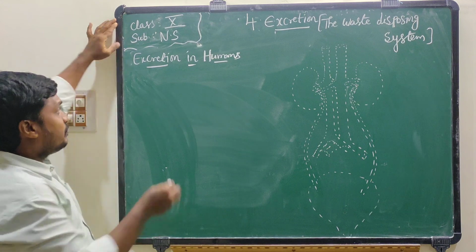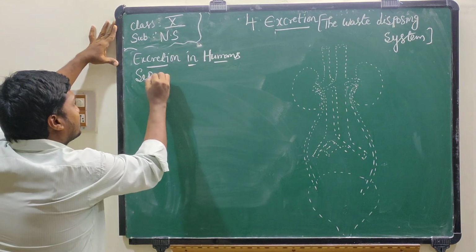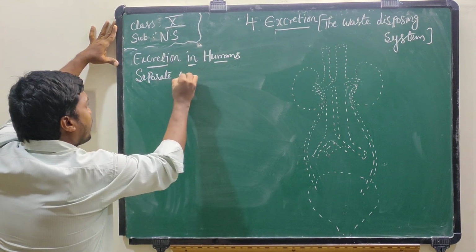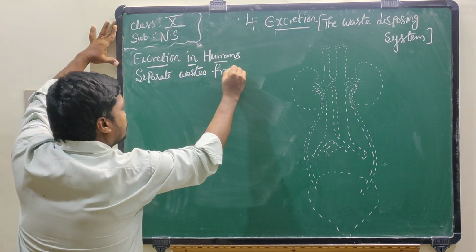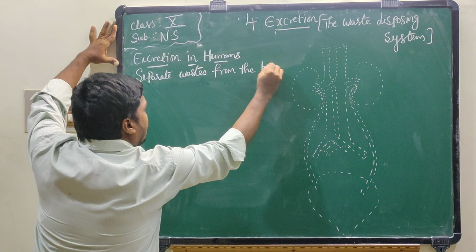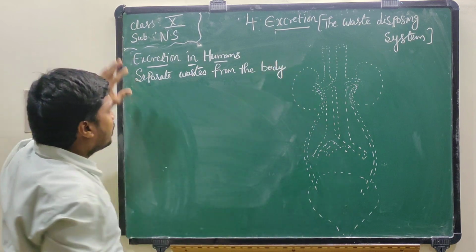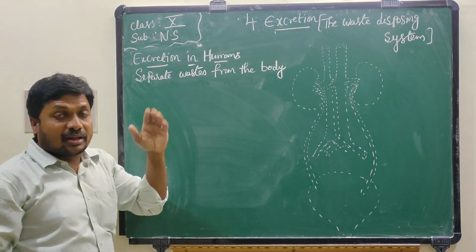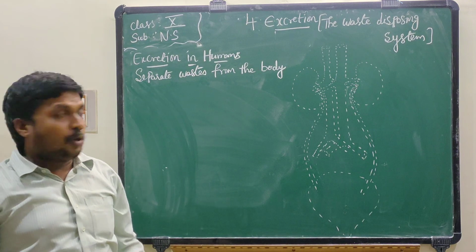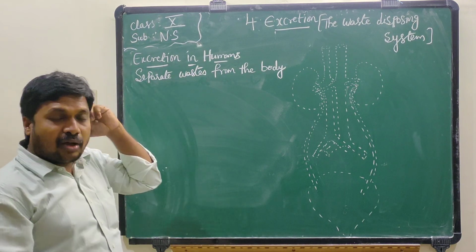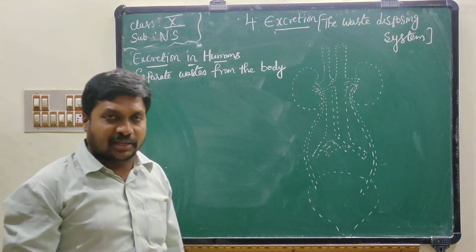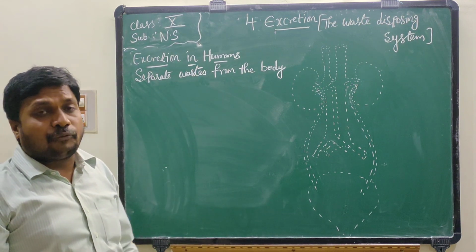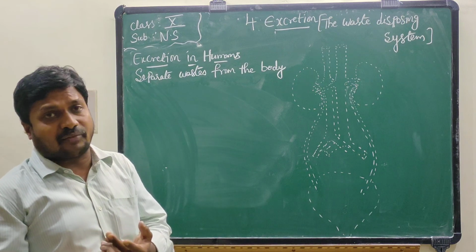Excretion is a process which is helpful to separate waste materials from the body. Separate waste materials, or sending waste material from the body, in the process of excretion. What will happen if excretion does not take place? What will happen if waste material is not sent outside of the body?